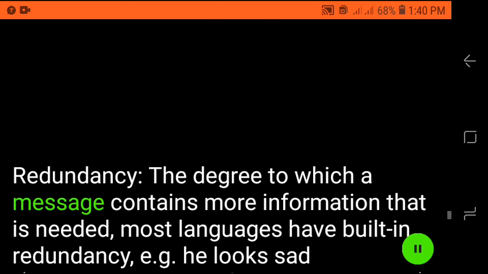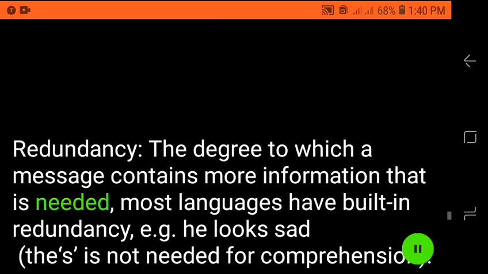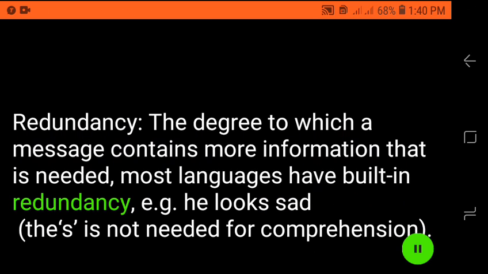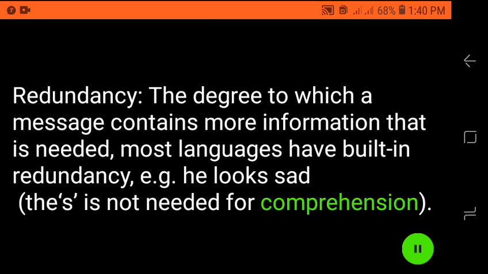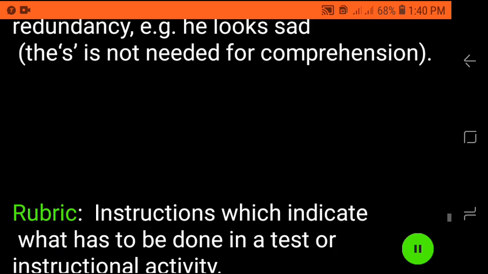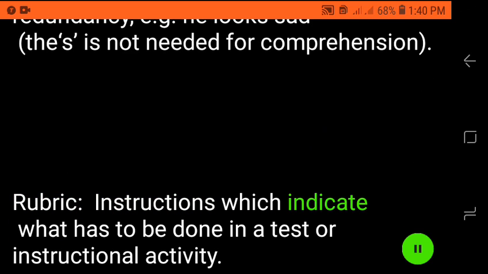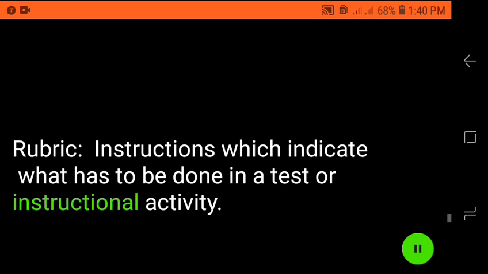Redundancy, the degree to which a message contains more information than is needed. Most languages have built-in redundancy. E.g., he looks sad. These is not needed for comprehension. Rubric, instructions which indicate what has to be done in a test or instructional activity.